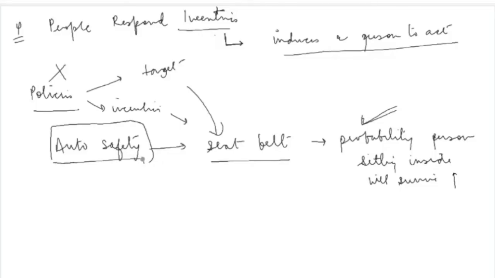It was observed that this introduction of seat belt definitely decreased the number of people dying inside the car. Like people who are in the car, the probability that they were dying or getting injured decreased. But then it also led to an increase in the injuries of people who were walking on the road. So the pedestrian injuries started increasing. And the reason why they started increasing was that it created an unintended behavior in the driving of people.